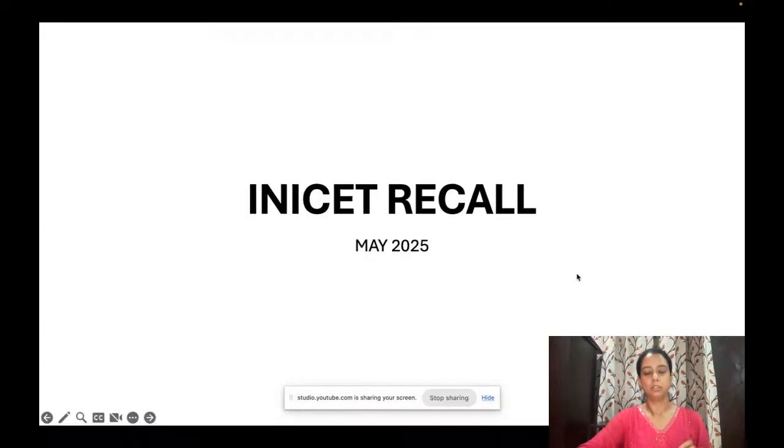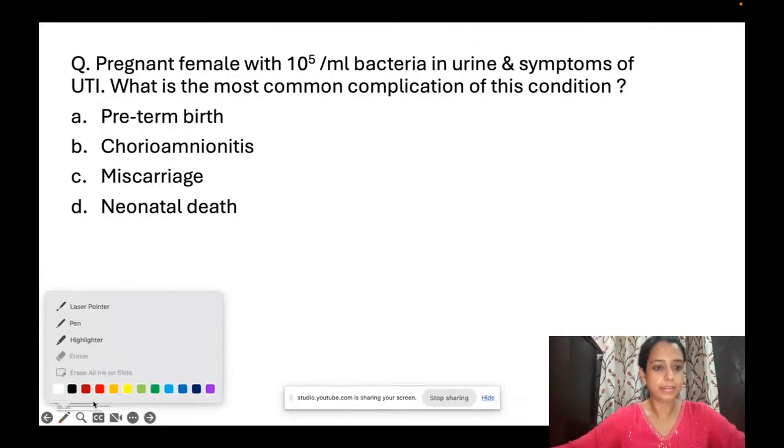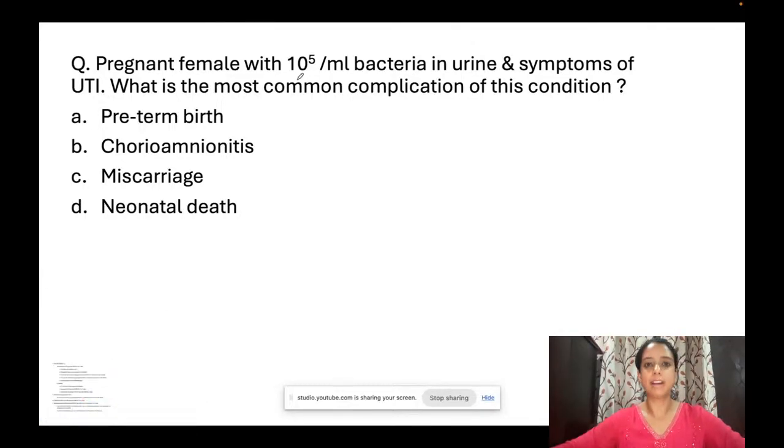Here, so let's start with OBGY recall. Let's not waste a lot of time because relax भी करना है, right? चलो, pregnant female with 10 raised to power 5 per ml bacteria in urine, ठीक है, and symptoms are of UTI. तो symptoms present हैं and this much colony forming units per ml indicates it's a case of UTI. अगर symptoms नहीं होते तो asymptomatic bacteriuria कहलाता है, right? So this is UTI diagnosed.